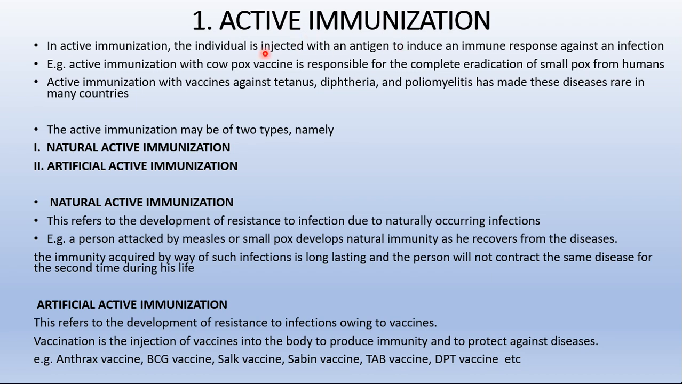The best example of active immunization is the cowpox vaccine, which is responsible for the complete eradication of smallpox from human beings. Similarly, active immunization with vaccines like tetanus, diphtheria and poliomyelitis has made these diseases rare in many countries. Now, active immunization is of two types, namely natural active immunization and artificial active immunization.